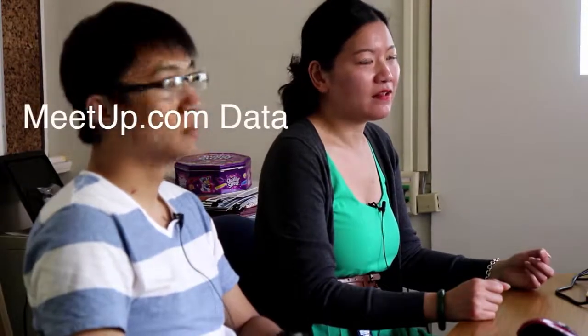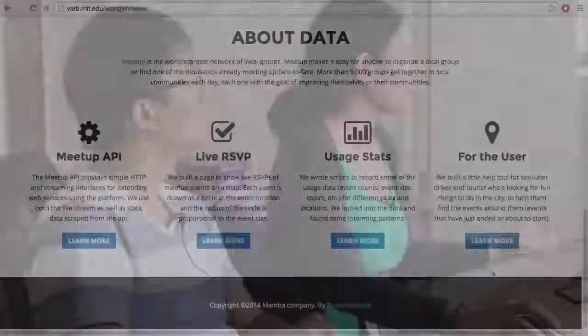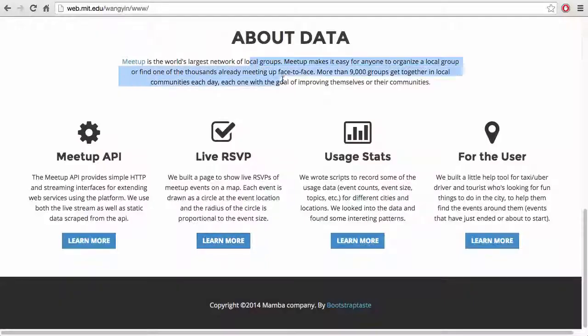Using the data from Meetup.com. Meetup is a network for social group gatherings. So it's basically an online social medium, an online platform for people to organize offline events. The world's largest network of local groups.